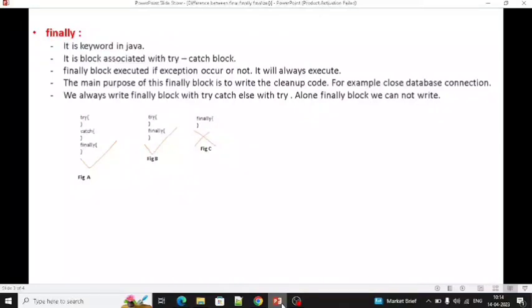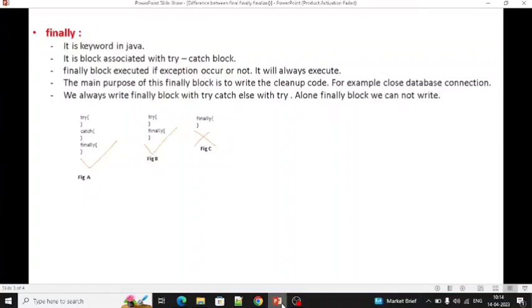For example, if we open a database connection in the try block and if any exception occurs in between, then it directly goes to the catch block and the database connection is still open. So we need to close that database connection. We can write the cleanup code for closing that database in a finally block. So it will do that cleanup activity for us.